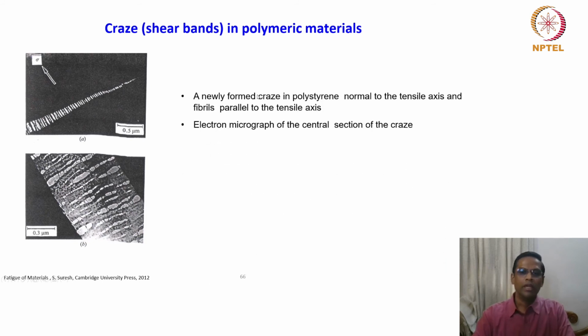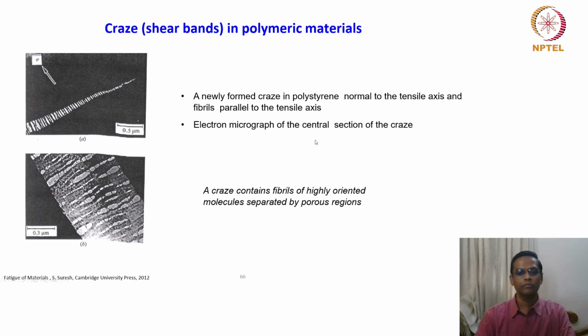This is a newly formed craze in polystyrene, normal to the tensile axis, with the fibrils parallel to the tensile axis. So these are all fibrils parallel to the tensile axis, and this is perpendicular to them. The total entity is called a craze, which is perpendicular to the tensile axis, and the details of these structures are shown here. All the fibrils are aligned along the tensile axis, and in between there are voids. A craze contains fibrils of highly oriented molecules separated by porous regions.